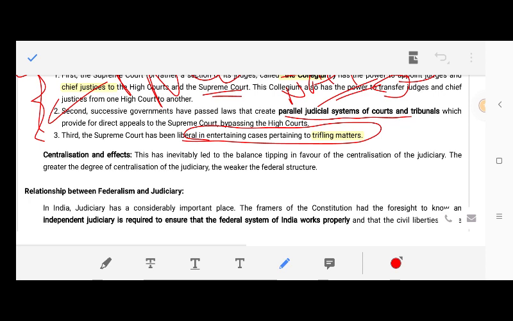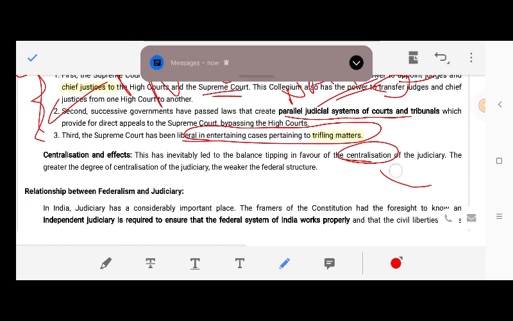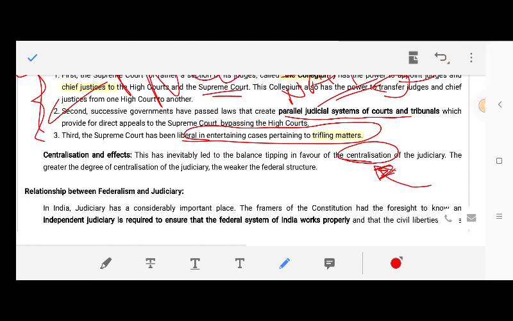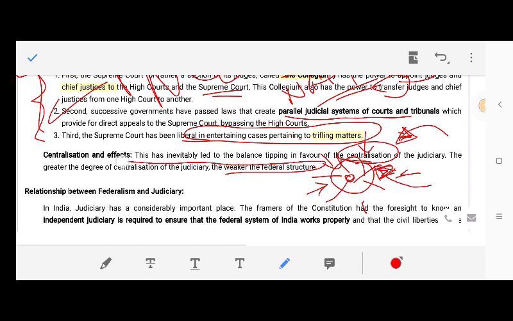Centralization and effects. This has inevitably led to the balance tipping in favor of centralization of the judiciary. The judiciary is also becoming centralized. Not only is the central government becoming stronger in India, but the judiciary is also becoming more centralized. Powers are being concentrated in favor of the judiciary more. It is not distributed, but it is being concentrated. So the greater the degree of centralization of the judiciary, the weaker the federal structure. This is a matter of concern.